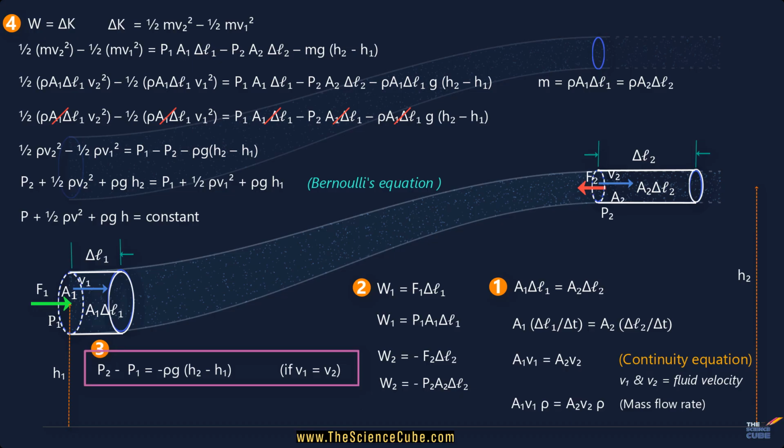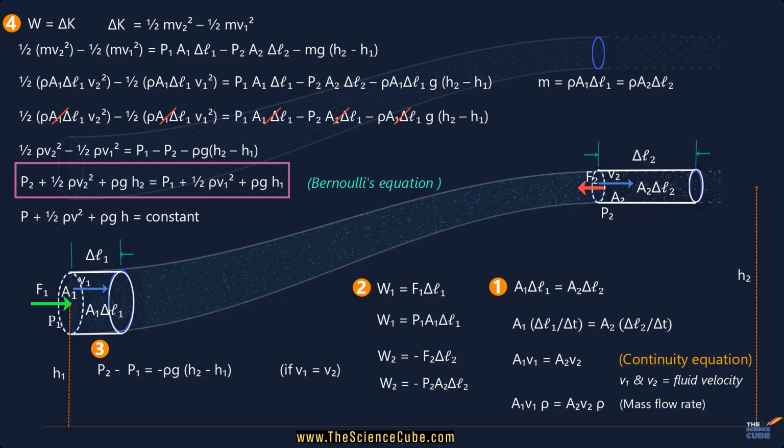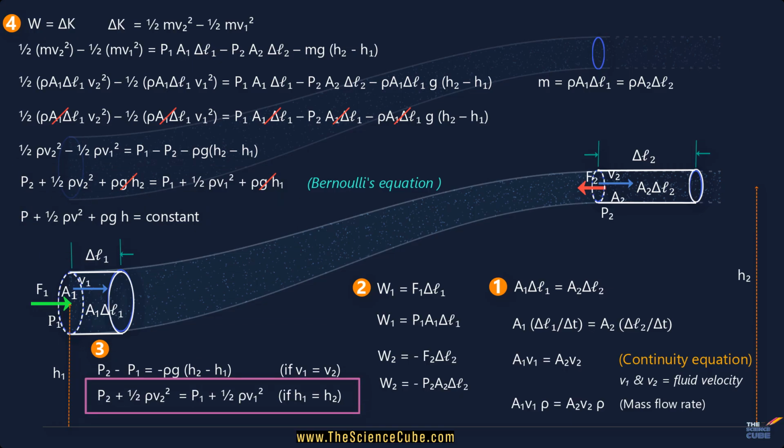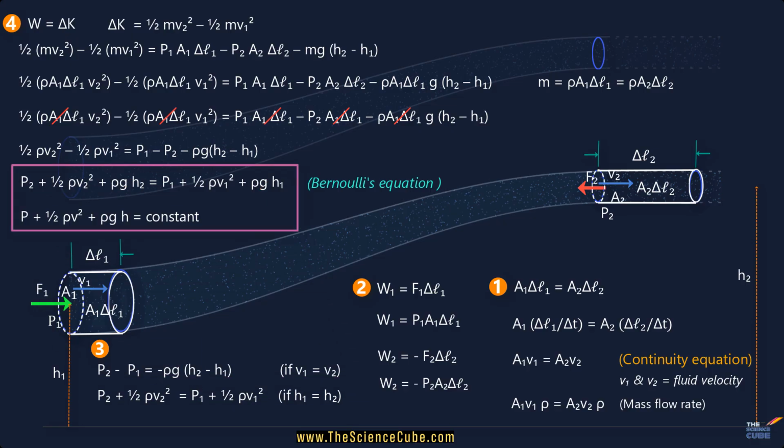Next, imagine the two points we are looking at are at the same height. In this case, the gravitational terms cancel out. That means the sum of pressure and kinetic energy per unit volume remains the same between the two points. In other words, when the height does not change, if the fluid speeds up, the pressure goes down. And if the fluid slows down, the pressure goes up. So you see, Bernoulli's equation shows us that as fluids flow, pressure, speed, and height are never independent. They constantly trade energy to keep the balance.